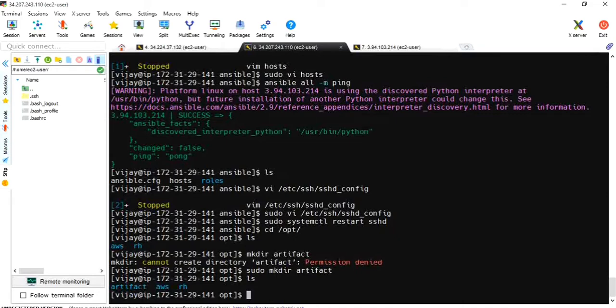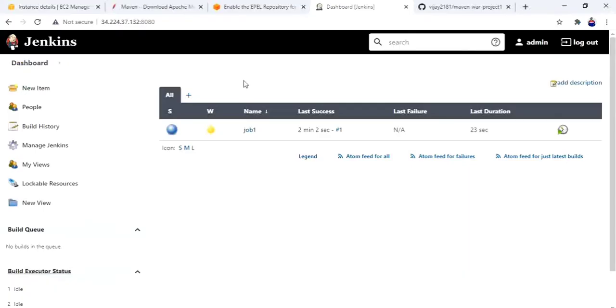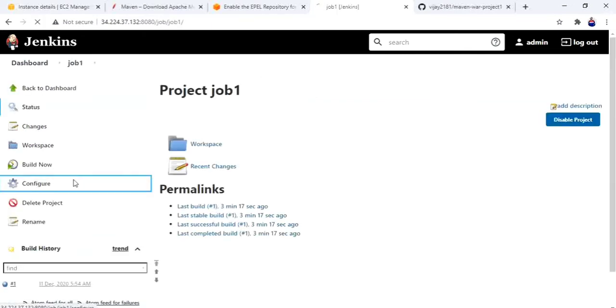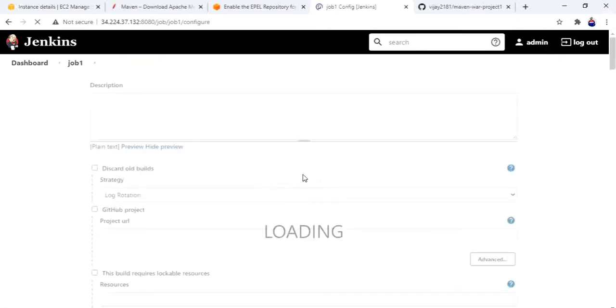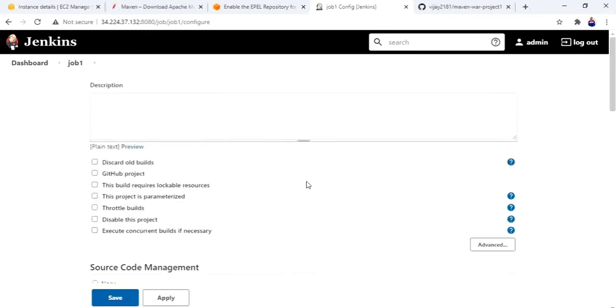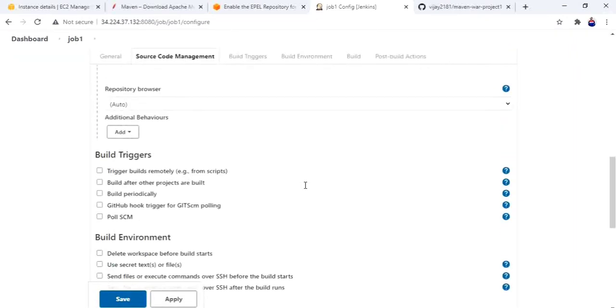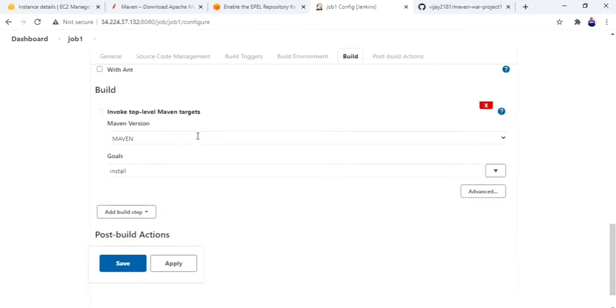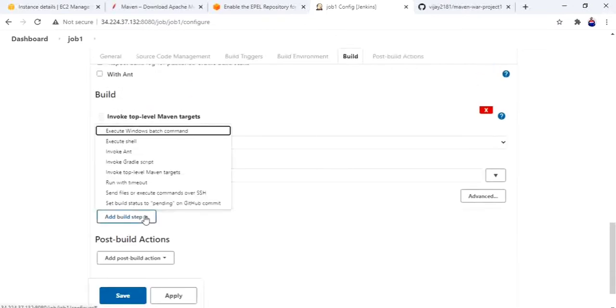Okay, now let me go to the Jenkins job, configure. After generating binaries it should copy, right?